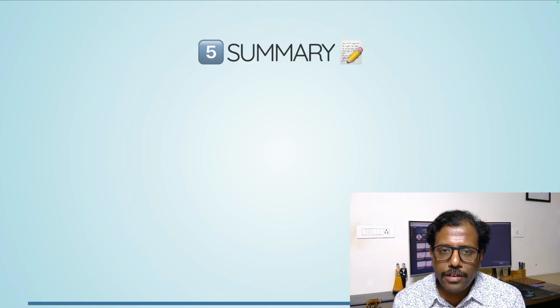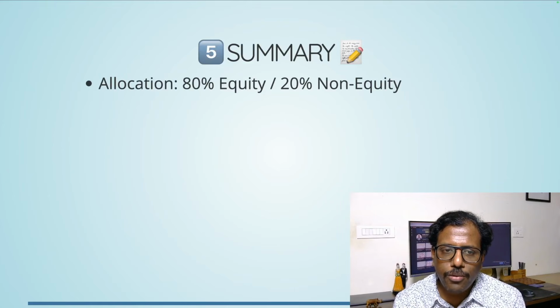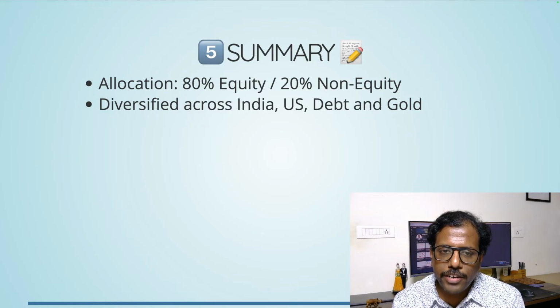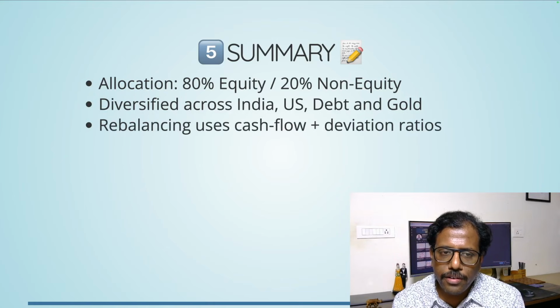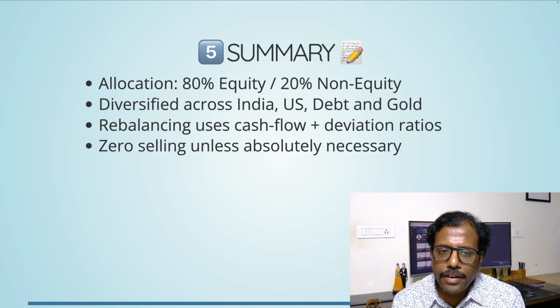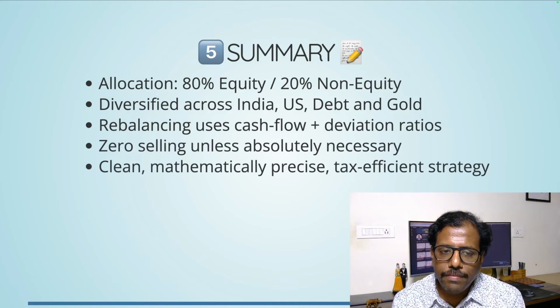So to summarize the whole thing, this is how I'm looking at the asset allocation and rebalancing part of it. I have 80% in equity and 20% in non-equity, diversified across India, US, debt, and gold. I'm primarily using cash flow based rebalancing, based on the deviation ratios that I derive. There is zero selling unless absolutely necessary. And this is a very clean, mathematically precise, and tax efficient strategy.